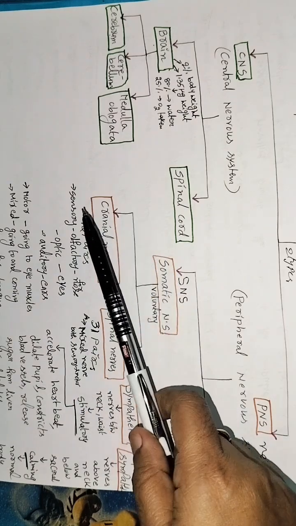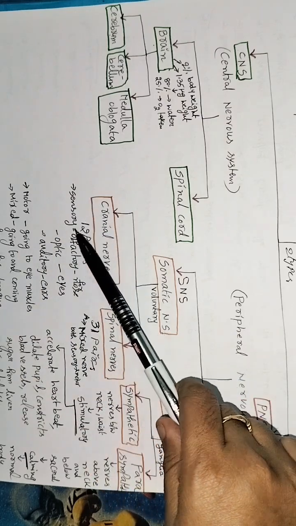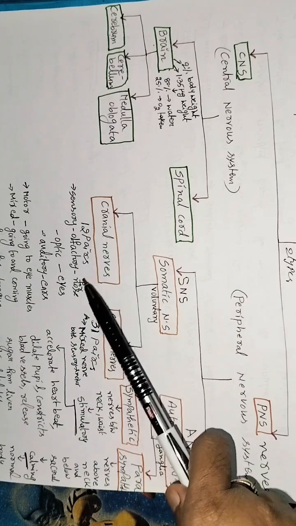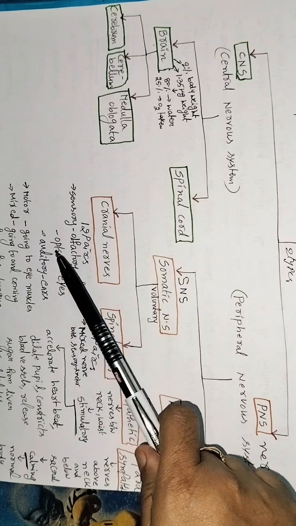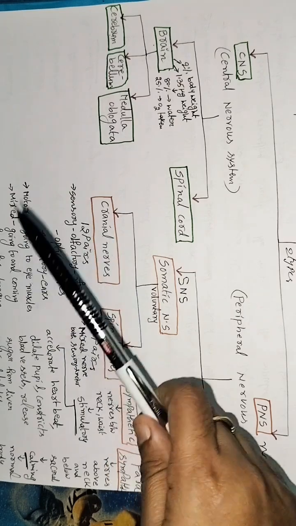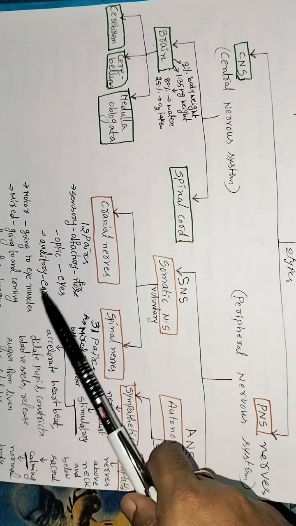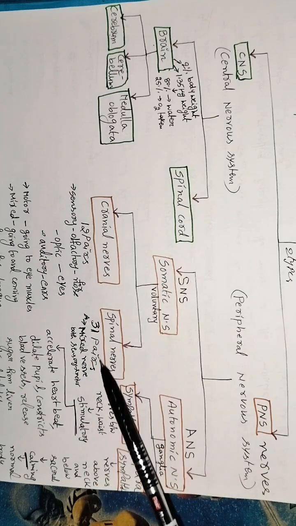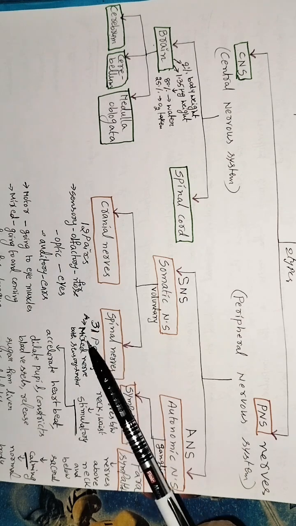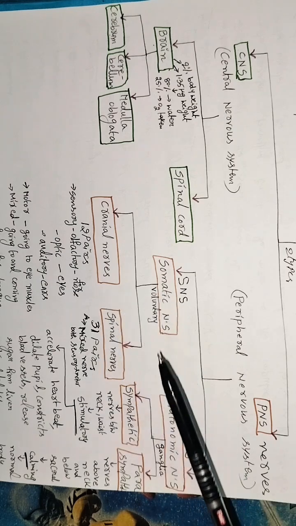Cranial nerves have three types of nerves: sensory, motor, mixed. Sensory means optic nerves to the eyes, olfactory nerves to the nose and auditory nerves to the ears, and motor nerves are going to the eye muscles, etc. Mixed are going or coming from the face or tongue. So this is the cranial nerves, and spinal nerves are 31 pairs. Spinal nerves are only mixed nerves. Mixed nerves means both sensory and motor nerves.